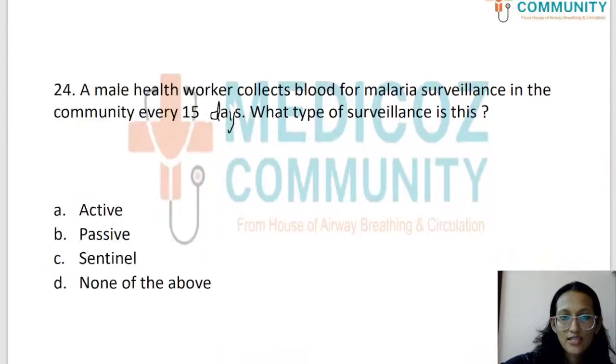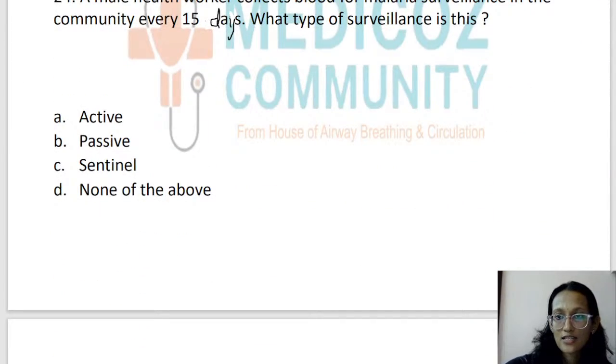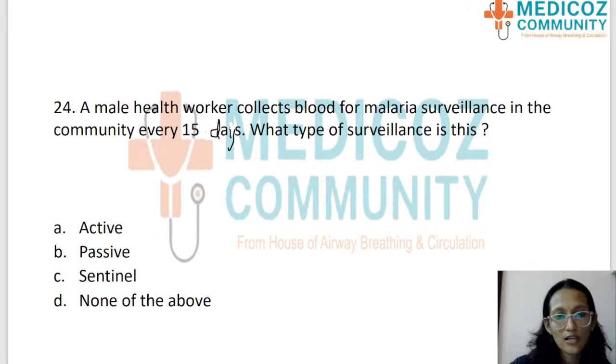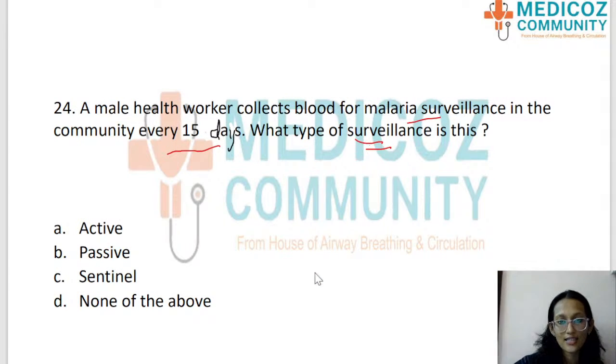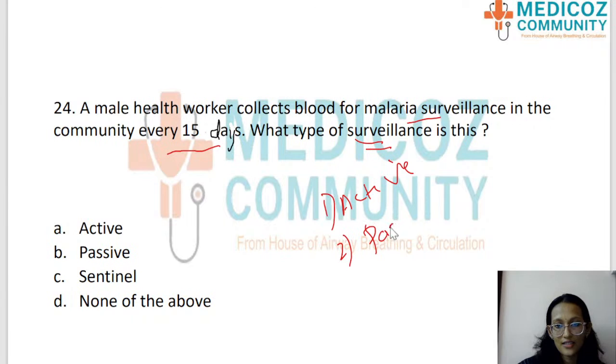The next question is regarding surveillance in malaria. Okay, a male health worker collects blood for malaria surveillance in community every 15 days. What type of surveillance is this? So before we go into the answer, we need to know that there is something called active surveillance. There's something called passive surveillance. Okay, then there is sentinel surveillance also.